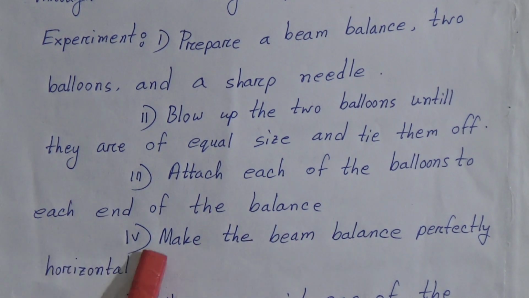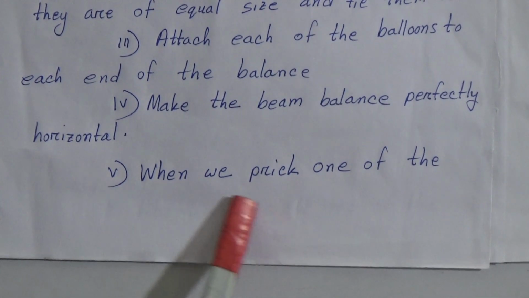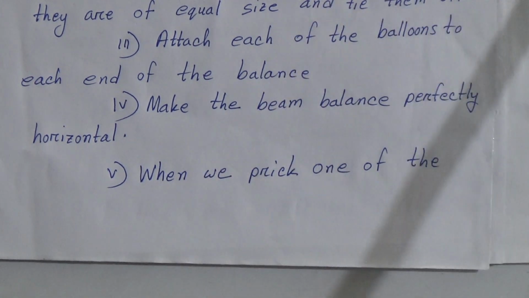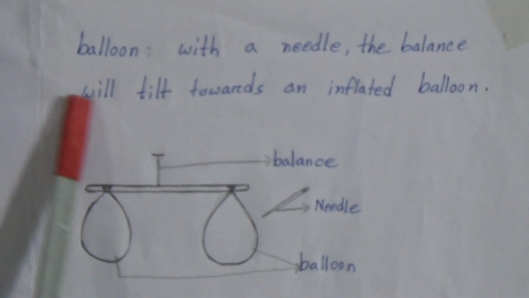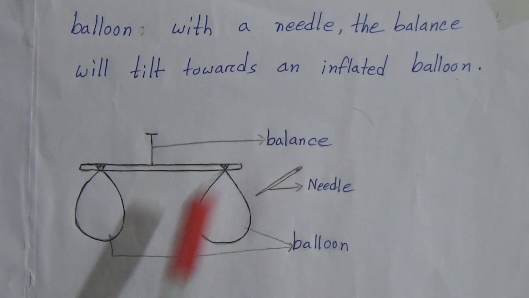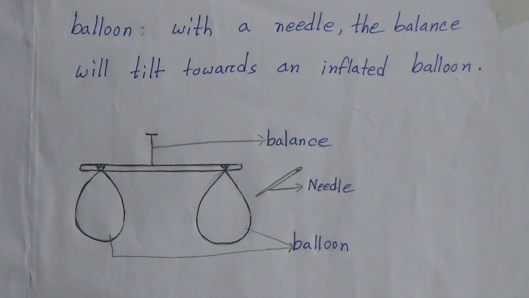Point 4: make the beam balance perfectly horizontal. Point 5: when we prick one of the balloons with a needle, the balance will tilt towards the inflated balloon. Look here. For this answer, you have to draw this picture.